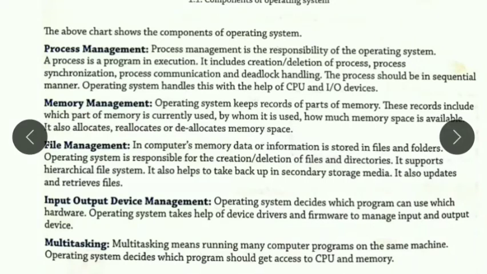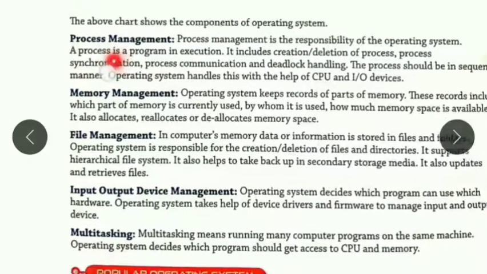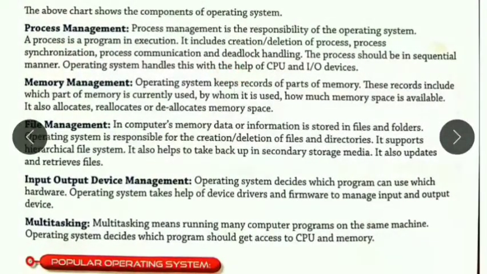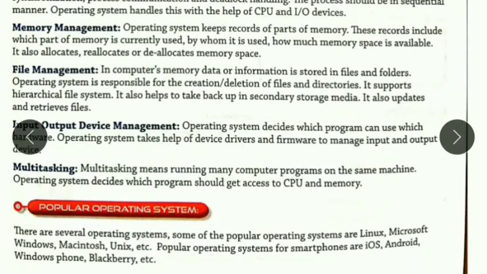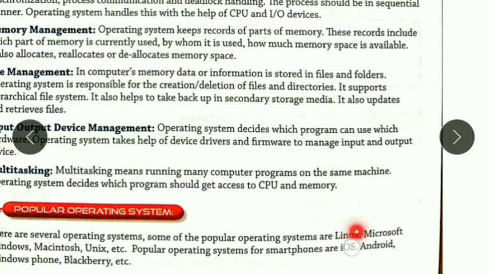Here is the explanation of the points which I have already explained to you. So students, you just read this topic and you will understand what is the meaning of process management, memory management, and file management, input output device management, and multitasking. Okay, now see the last topic. See here some popular operating systems. Which are the popular operating systems?